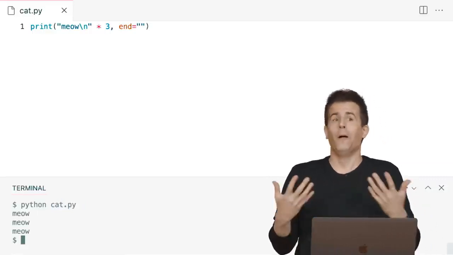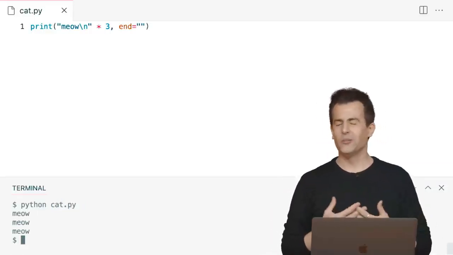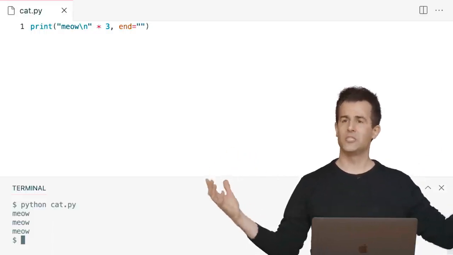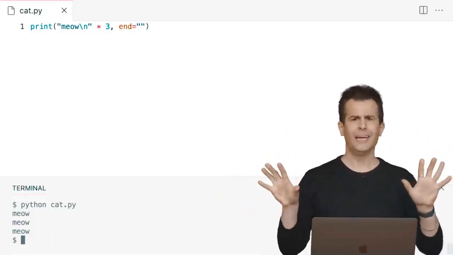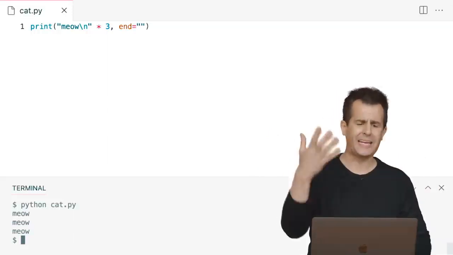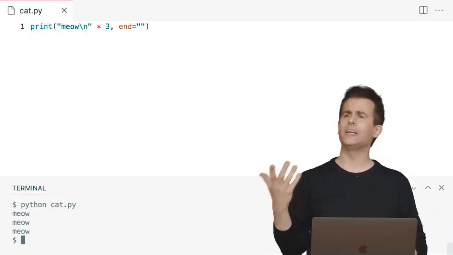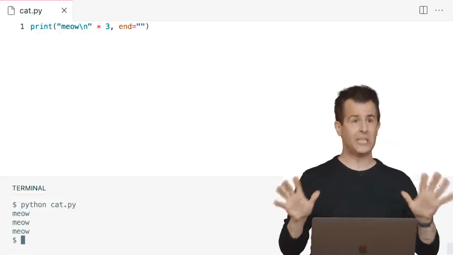So now, at least as programming goes, it's kind of cool that I can distill this into a short line and express myself all at once. Now, to be fair, it's a little less readable. Like now I've got \n, I've got ×3, I've got end equals quote unquote. So you don't have to do things this way.